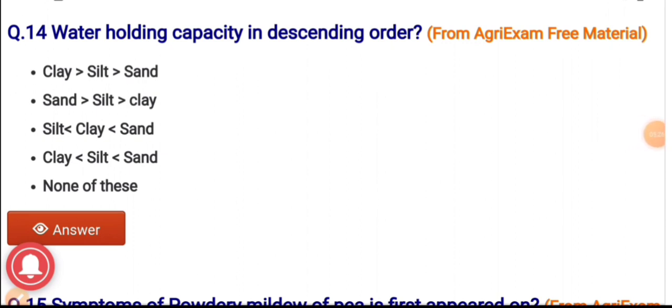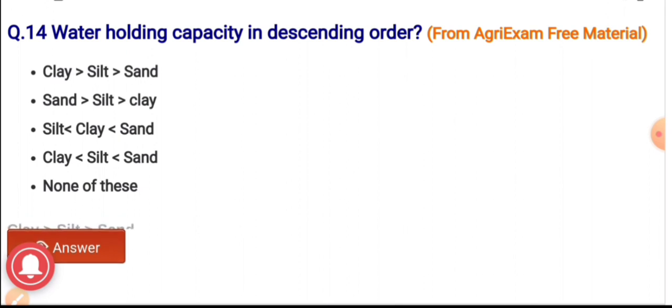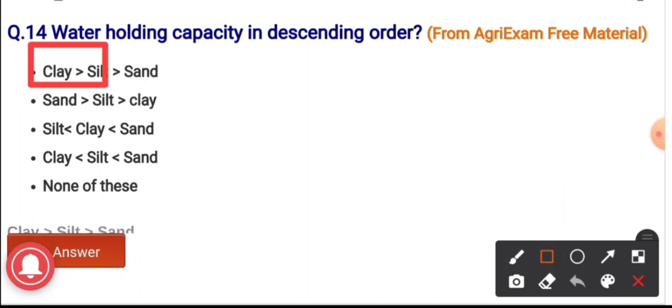Question number 14. The water holding capacity in descending order. The options are clay, silt, sand; sand, silt, clay; sand and clay, silt, sand. They are asking in case of descending order, and the correct answer is first comes clay, then silt and then sand. So option first, it is the correct answer.